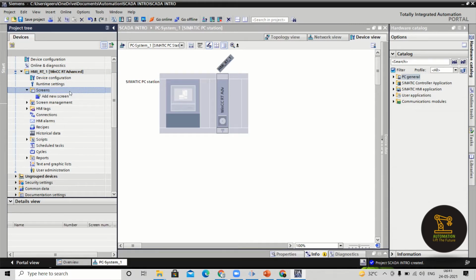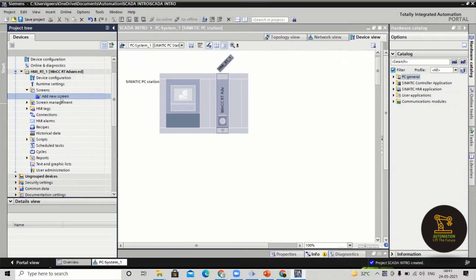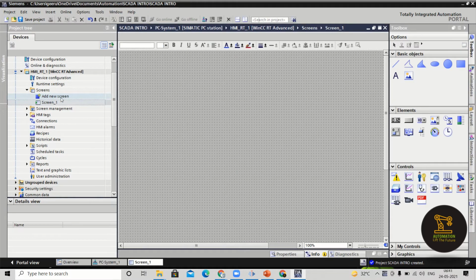Just add a new screen. I'm going for rename. Right click on that.